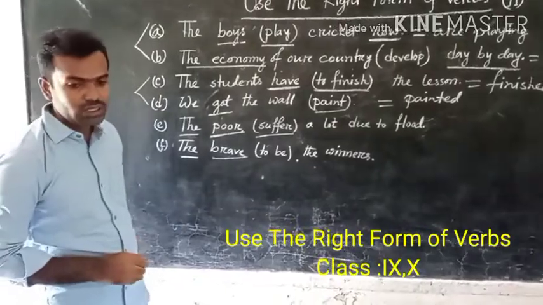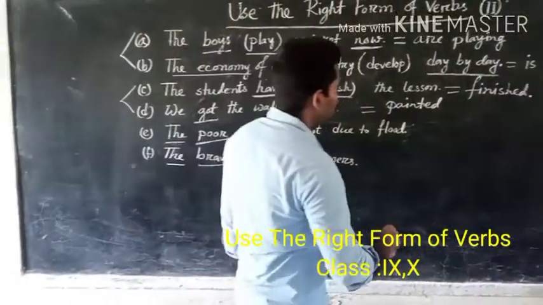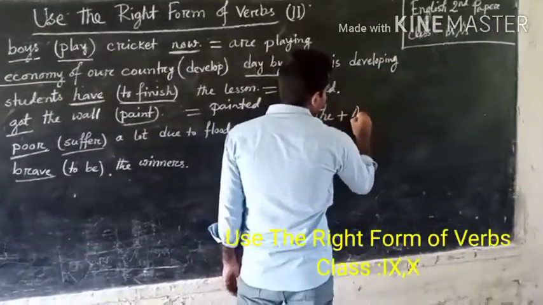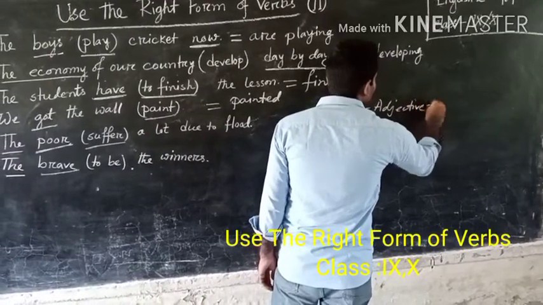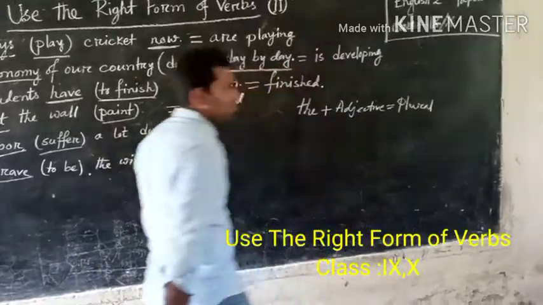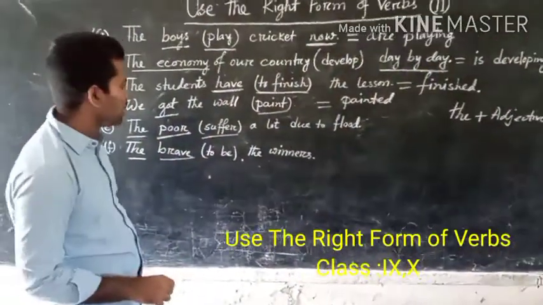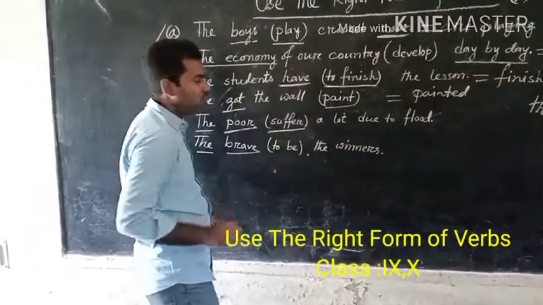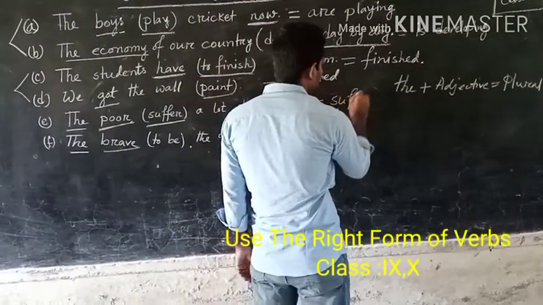That means the plus adjective is a plural noun. So we have to write down the verb in plural form. The answer will be suffer.